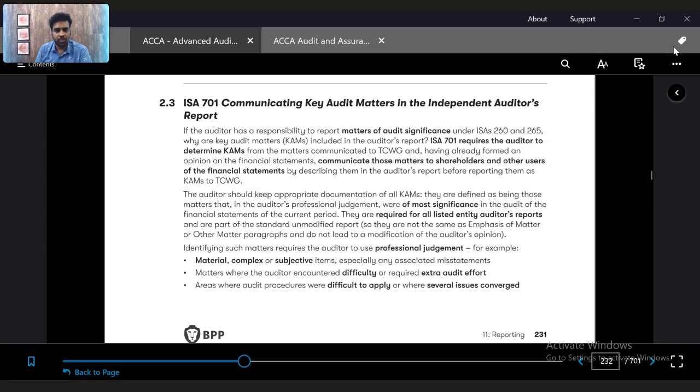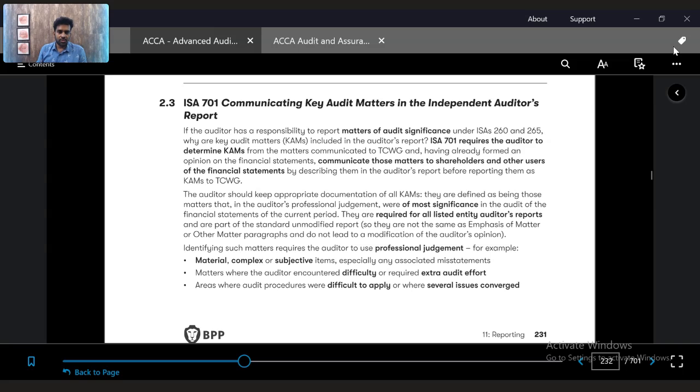There could be certain other small things which we might feel we don't have to report in the audit report, but it could be the same as well. Whatever we reported to those charged with governance, the same thing can also be reported in the key audit matter. But not everything might get reported. Only significant items which have been communicated to those charged with governance and formed an opinion on will be communicated to the shareholders and other users of the financial statements.